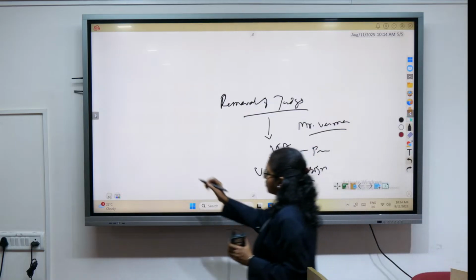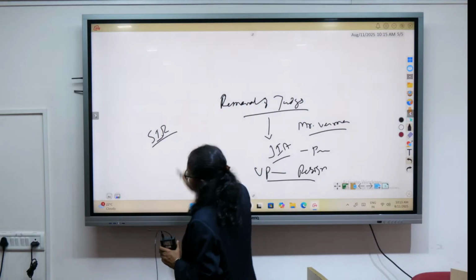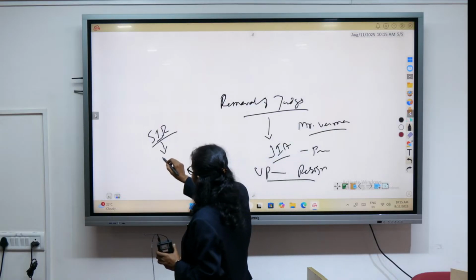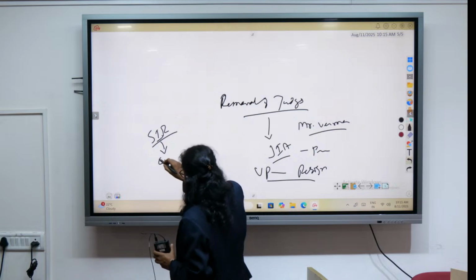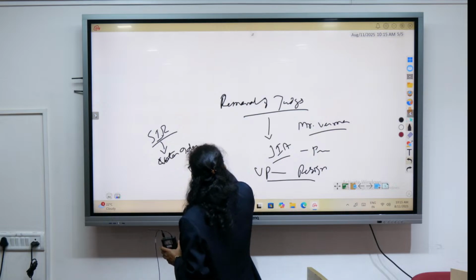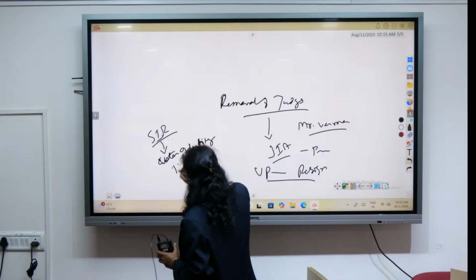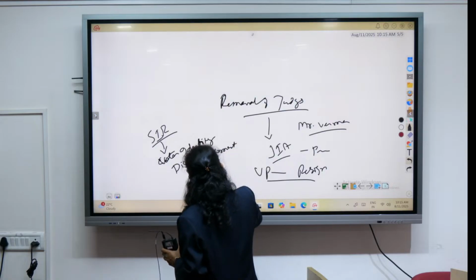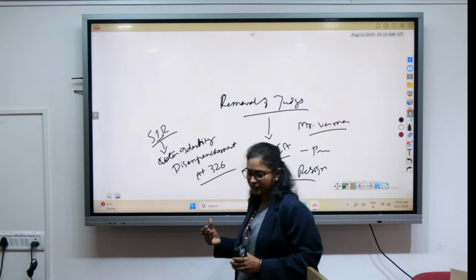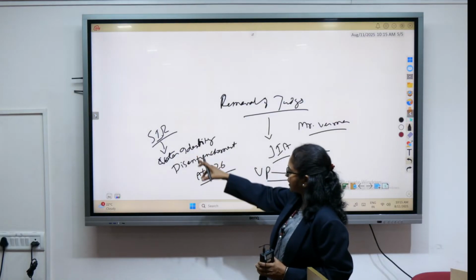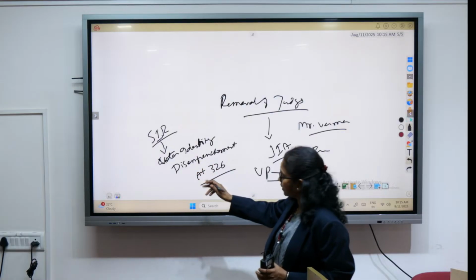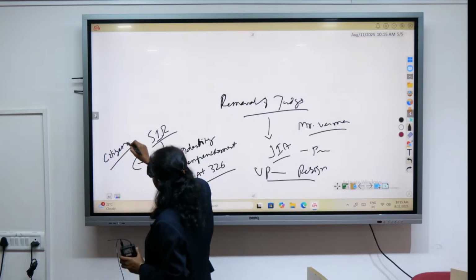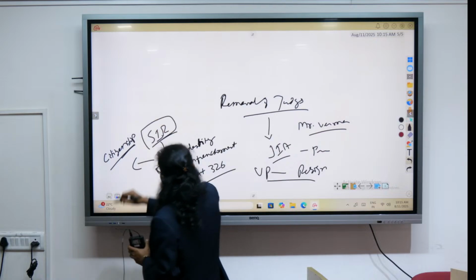Another important topic is related to SIR, Special Intensive Revision, which is going on in Bihar. Every day the news is coming, I guess you must be following. So it has issues related with voters' identity, disenfranchisement, Article 326, which gives us adult franchise, right? So whether SIR is leading to disenfranchisement, and also whether the issue is related with citizenship, the way SIR is taking place.